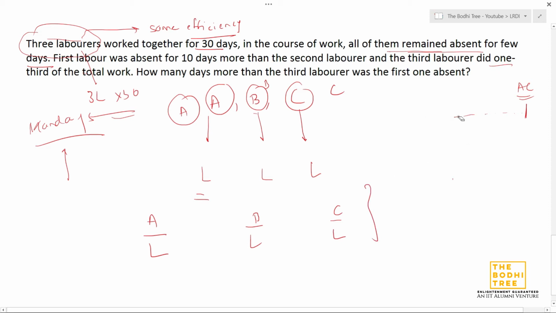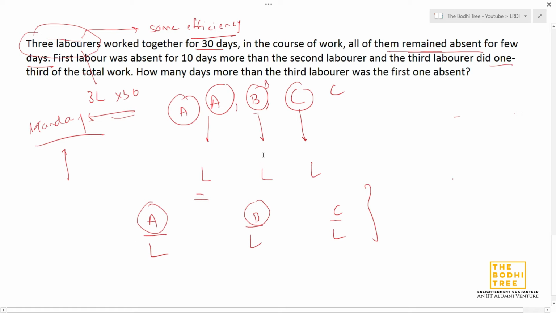So now what they are saying: the first laborer, as in A, was absent for 10 days more than the second laborer. That means B worked for 10 days more compared to A, right? And we have assumed B worked for B days, A worked for A days. I hope you have understood.